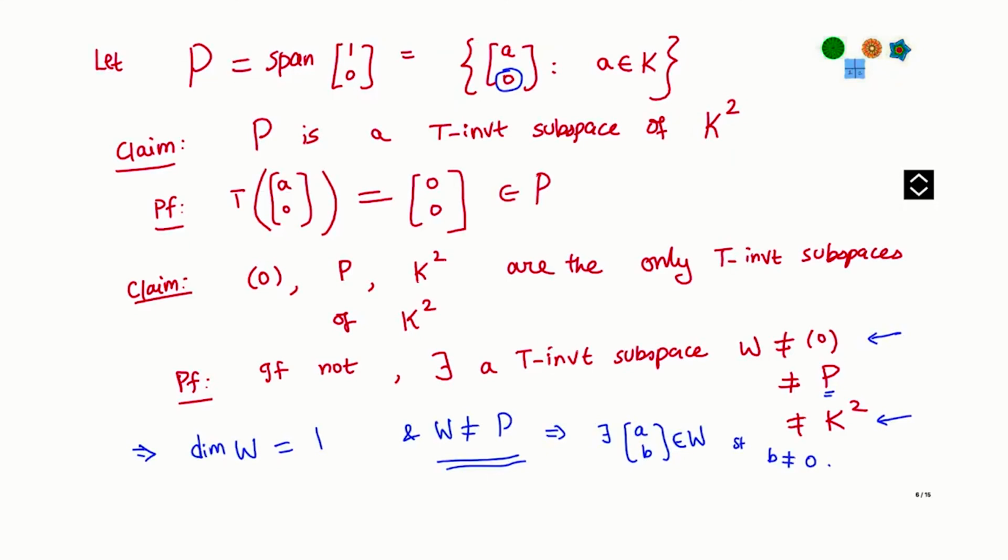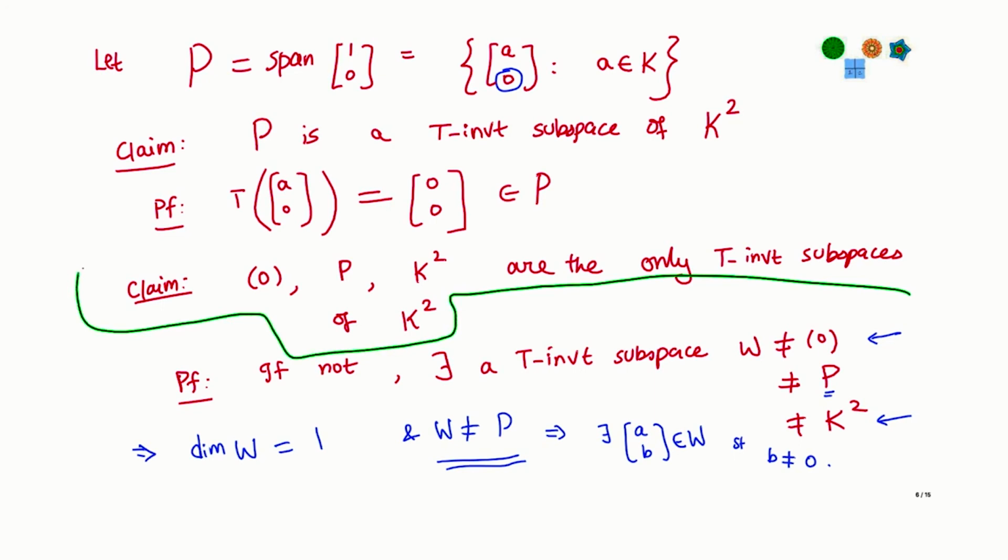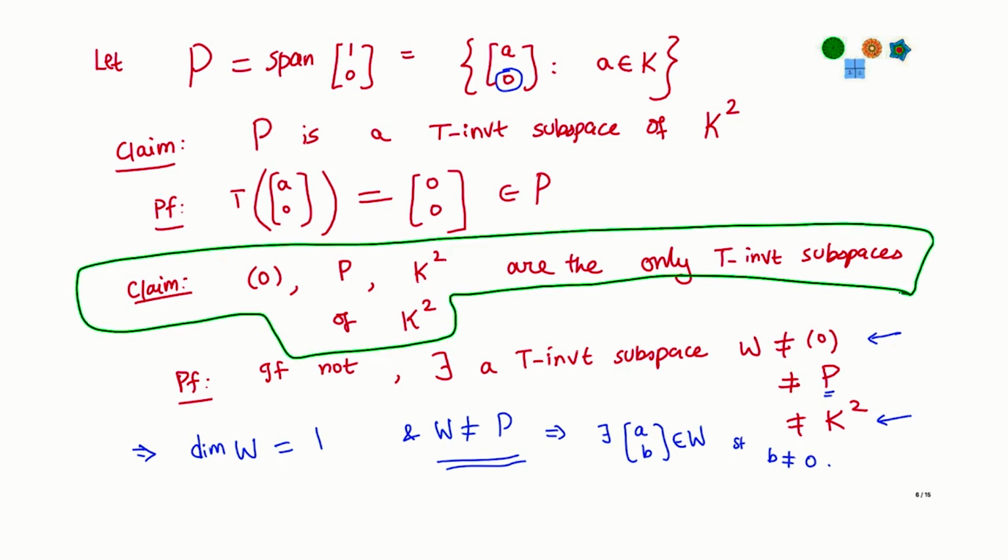Now, what does that get us? Let us go back to this claim here. So, this claim tells us something very interesting. It says that there are only 3 subspaces which are T invariant. Okay. And recall, T invariant subspaces are the same as K[x] submodules. Now, if these are the only 3 T invariant subspaces, then let me do the following. Let me take my submodule M1 to be P itself here.